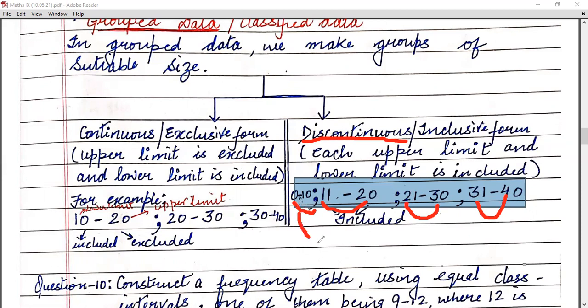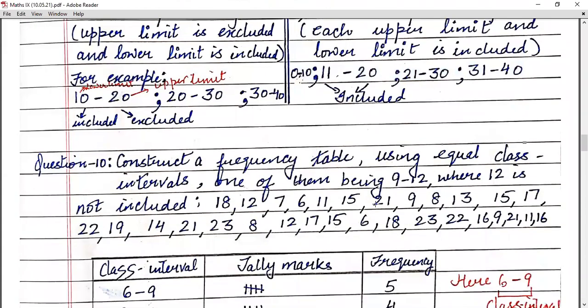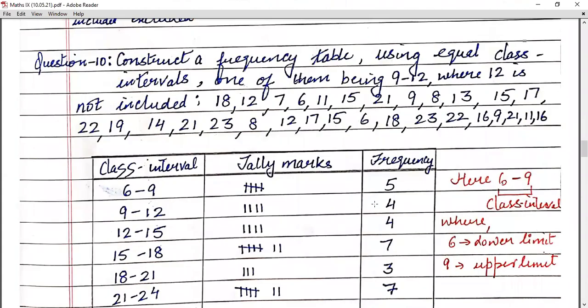Now children, let's take one example. Like you have a class interval as 0 to 10, and in this, 0 and 10 both are included. It means the upper limit as well as your lower limit is included. Is it clear, children? I hope you are clear with the continuous form and discontinuous form. Now, children, let's take examples to understand this in a better way.